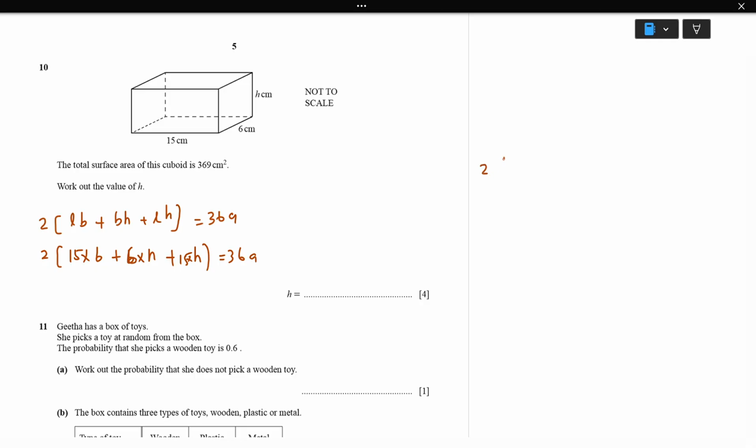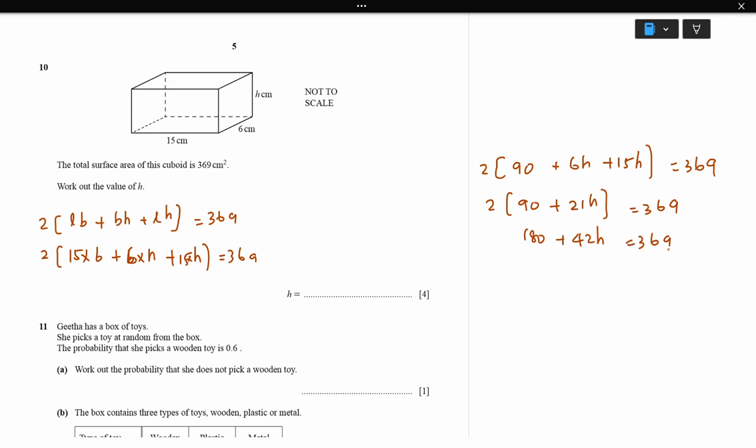So 2 into 15 times 6 is going to be 90, plus 6h plus 15h equal to 369. So 2 into 90 plus 21h equal to 369. When we multiply inside, which is 180 plus 42h equal to 369.